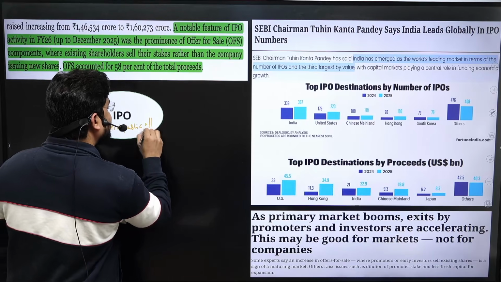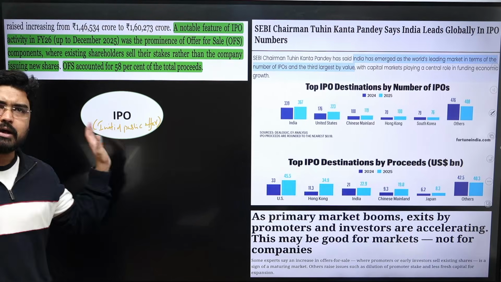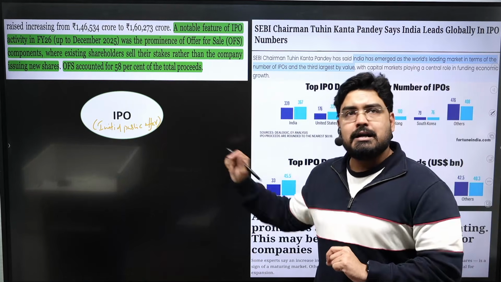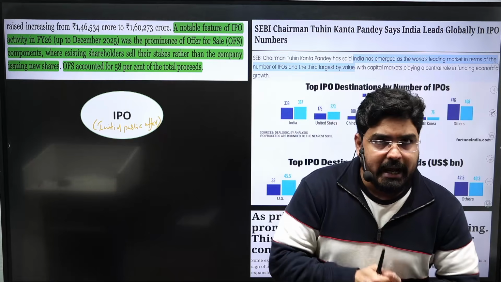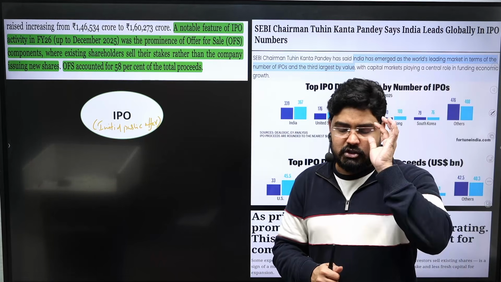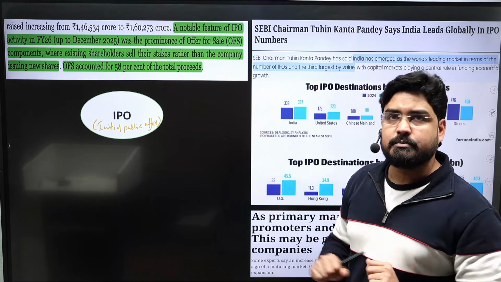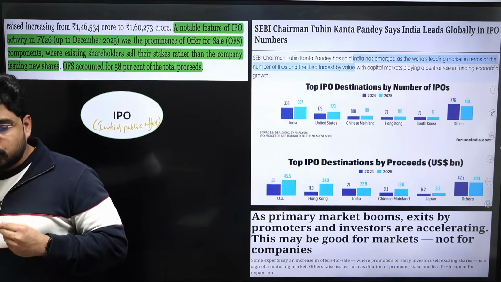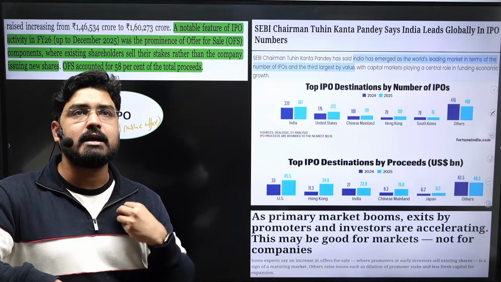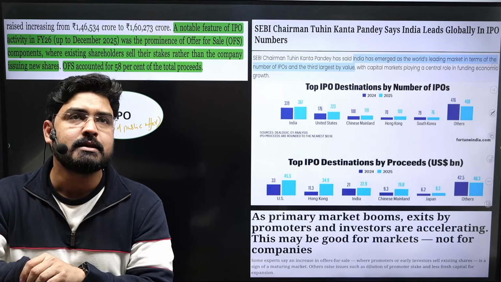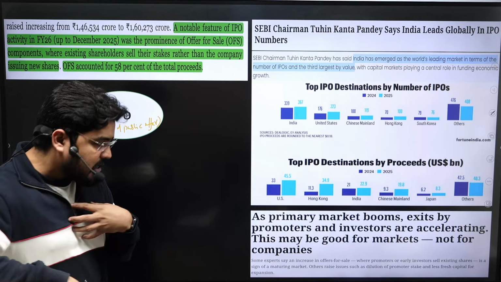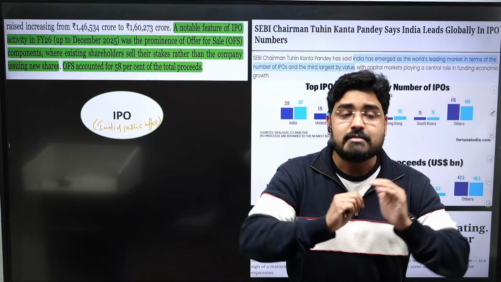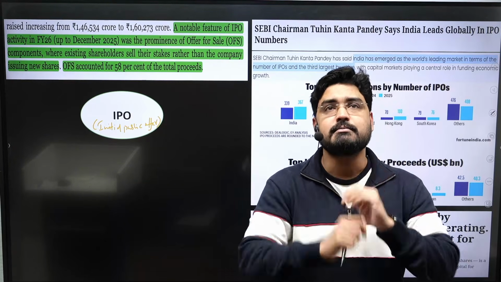So, before understanding the trends in IPO activity, where I can expect a question this time because this is very, very important, before understanding the trends in IPO activity in India in the last financial year, let us understand what an IPO is. Initial public offer refers to the issue of new shares by a newly listed company. That means a company which is listed on the stock exchange is issuing its shares for the first time.